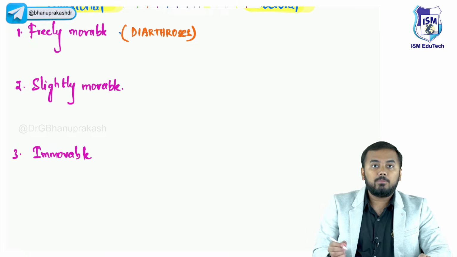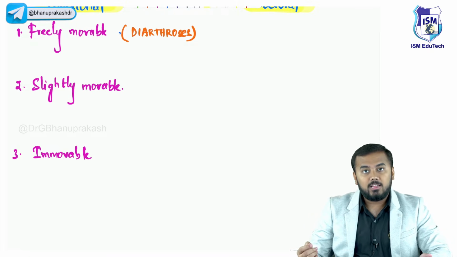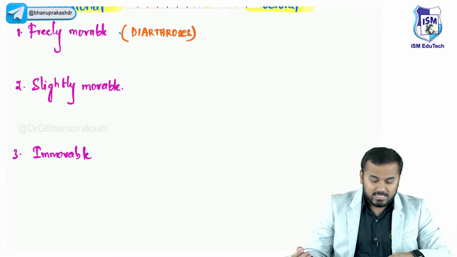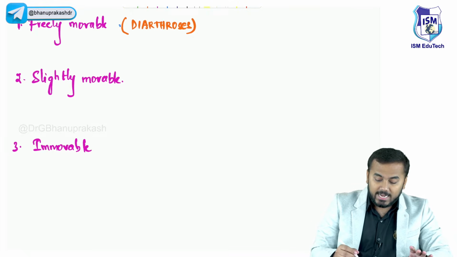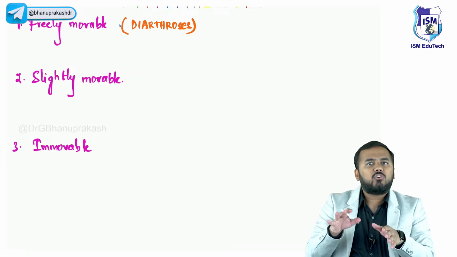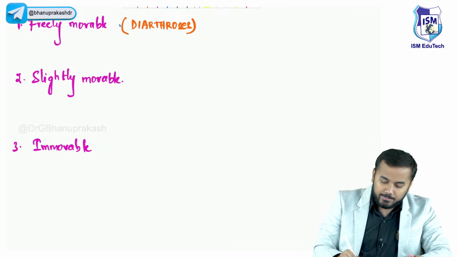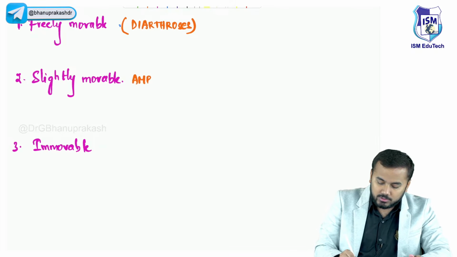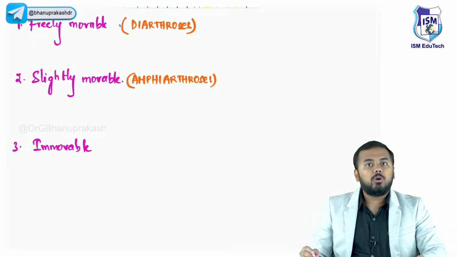Di means it is movable in two directions, right? So diarthrosis. Slightly movable joints. Slightly means half, what do you call half? Amphi, right? These are called amphiarthrosis. Amphiarthrosis. And immovable joints.